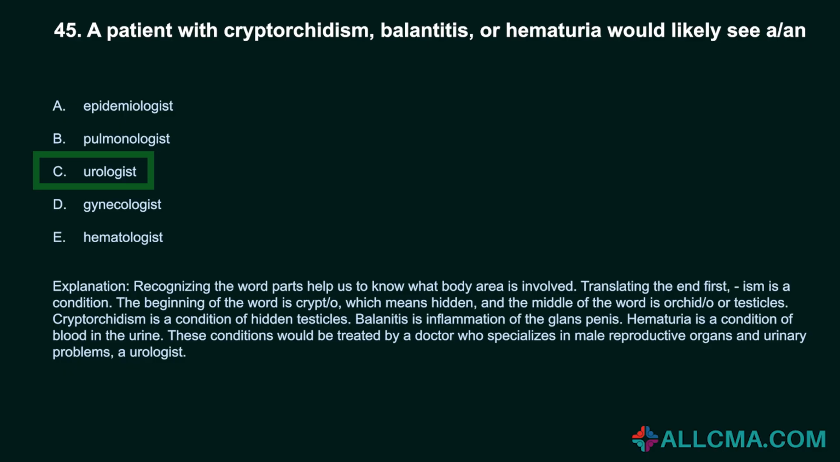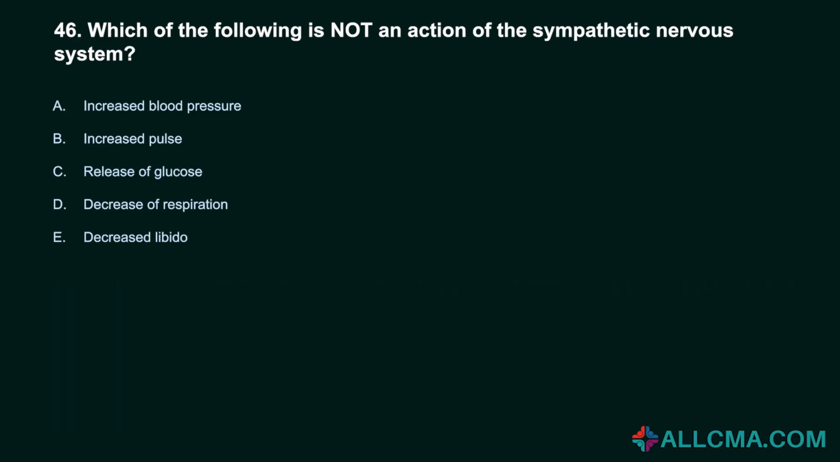Translating the end first, ism is a condition. The beginning of the word is crypt/o, which means hidden, and the middle of the word is orchid/o, or testicles. Cryptorchidism is a condition of hidden testicles. Balanitis is inflammation of the glans penis. Hematuria is a condition of blood in the urine. These conditions would be treated by a doctor who specializes in male reproductive organs and urinary problems, a urologist.